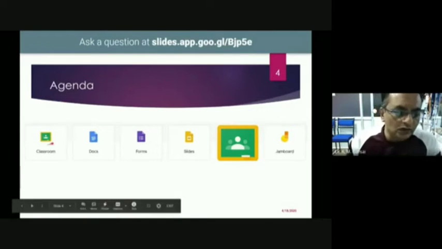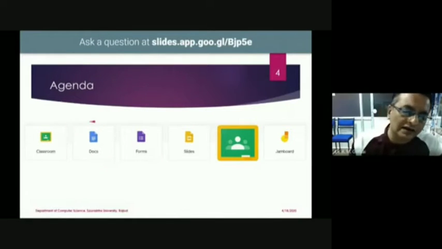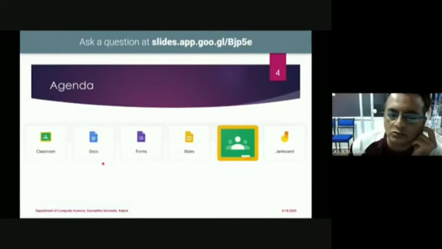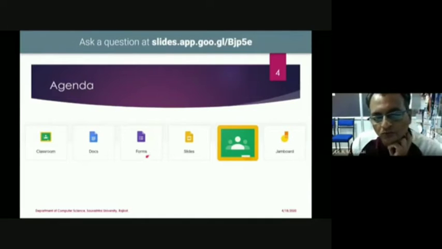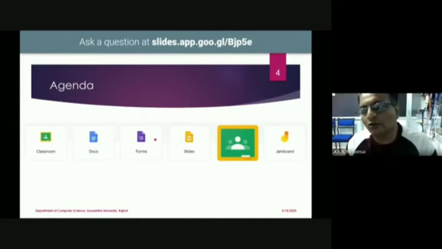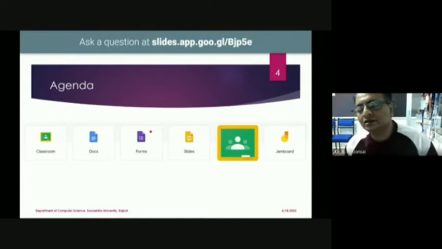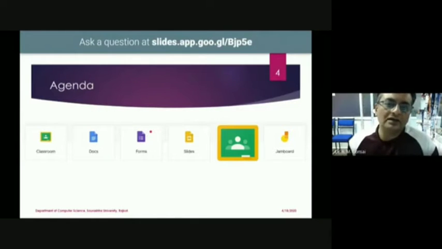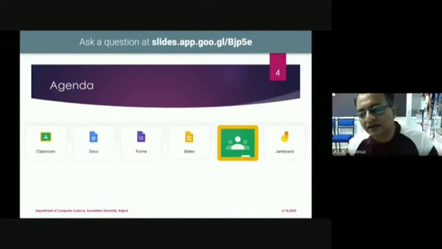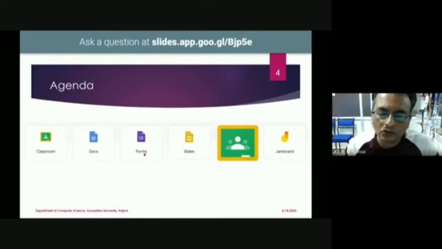In the same way, Google Classroom is supported with Google Docs, which is for editing online documents, just like a Microsoft Word document. We can edit online with Google Docs. We have Forms, which many of us use for survey purposes. We put in different questions and run a survey, but through Google Forms you can also make a questionnaire that students can answer, and if a student gives the right answer, we can give marks. So we can conduct an online test with Google Forms.